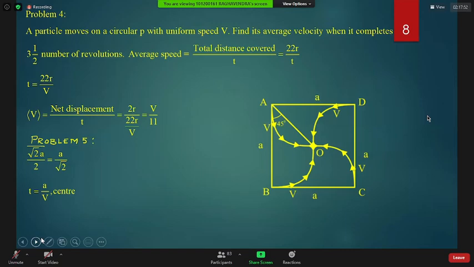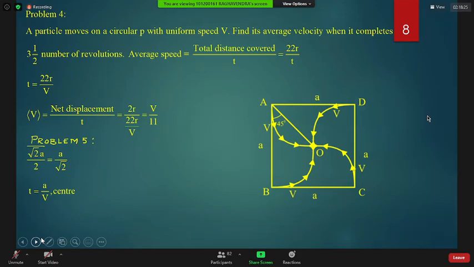Each boy is always directed towards another boy. A towards B, B towards C, C towards D, D towards A. Every time A will be directed towards the position of B, B towards the position of C, C towards the position of D, and D towards the position of A. Understanding me? Okay.